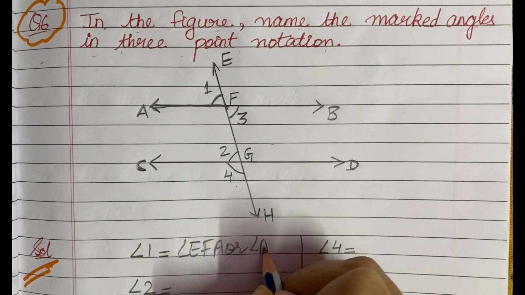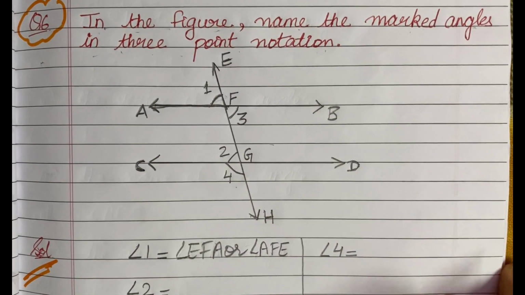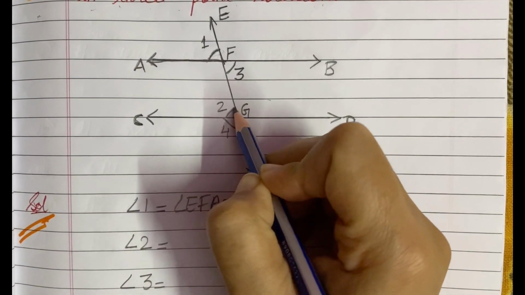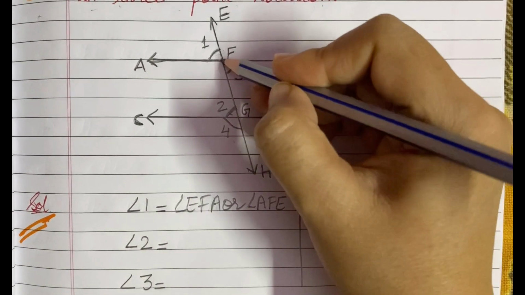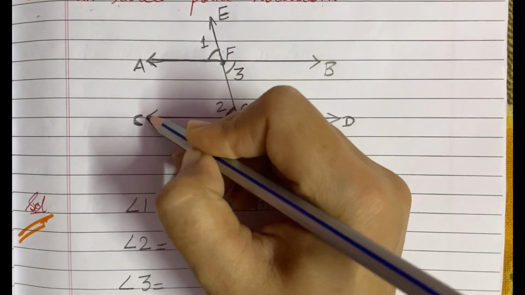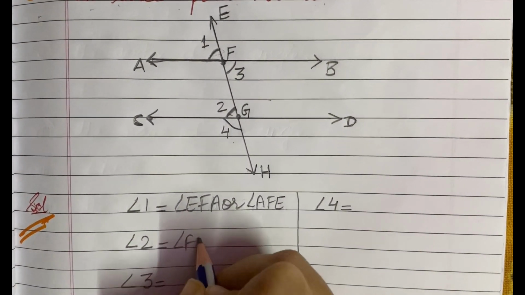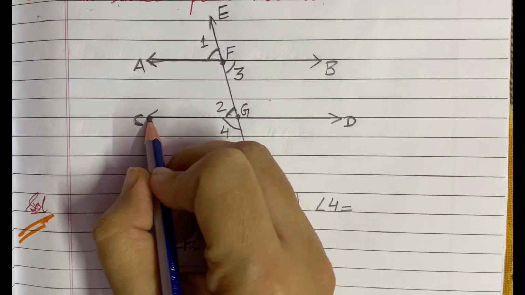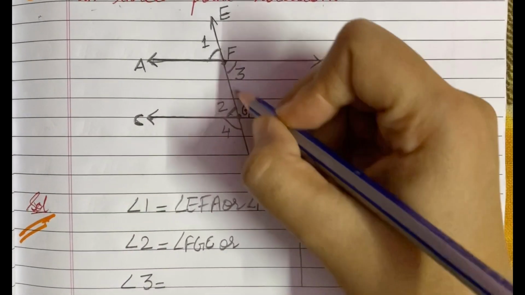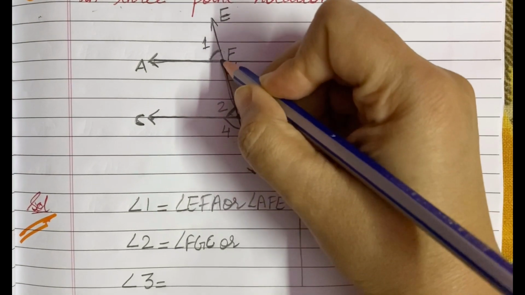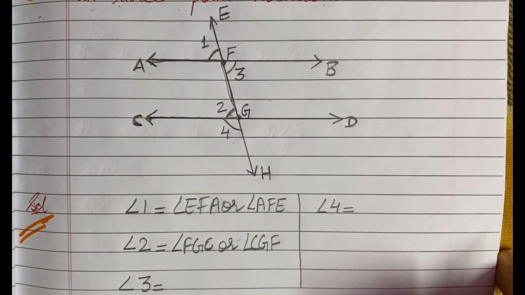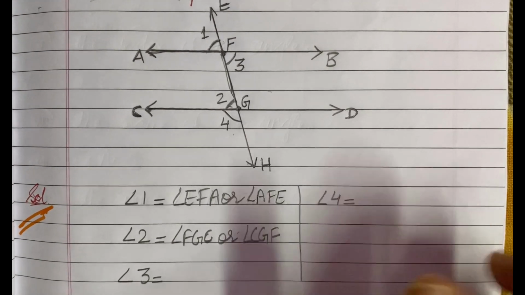Both are same. Now see second angle. How can you write second angle? Angle 2 can be written as FGC, or it can be written as CGF. Both are same.